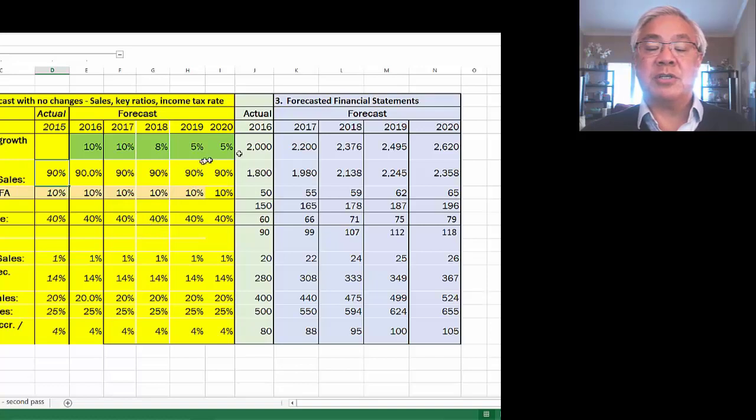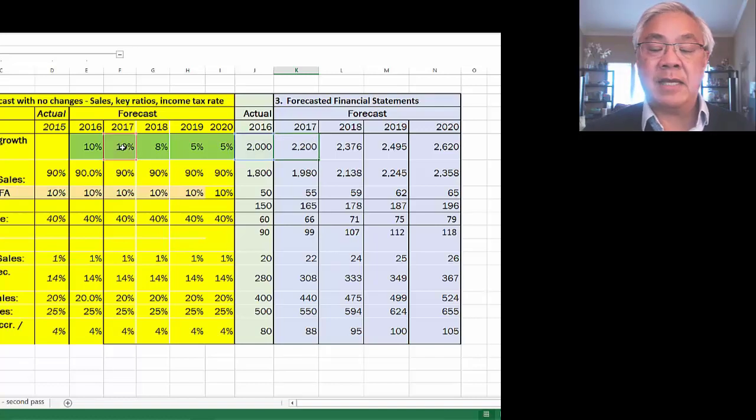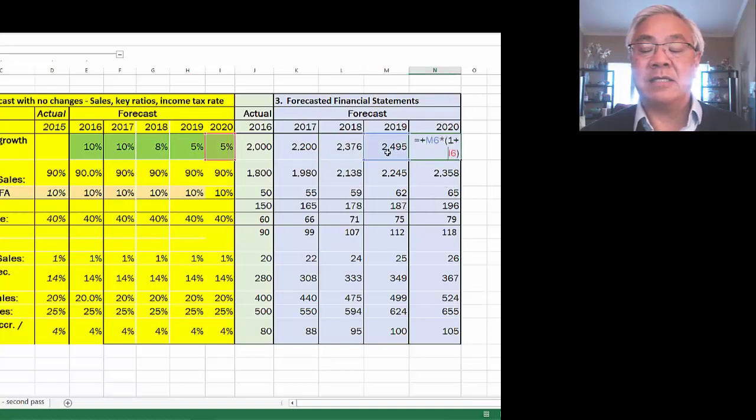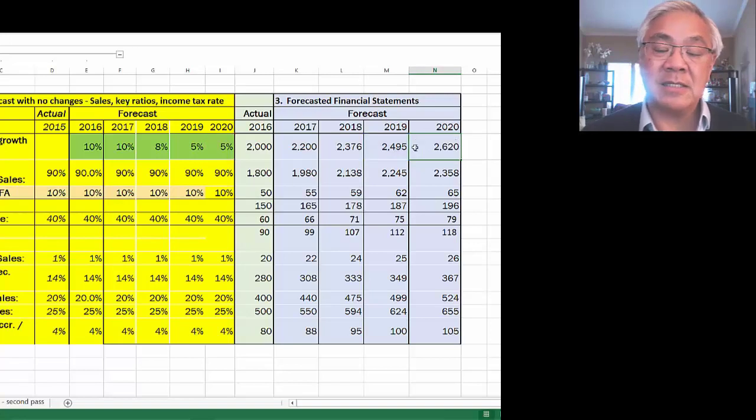Now we're ready to do the projections. Here's 2016. That's just the baseline. Then we start our projections. This cell is the last year, the year 2016, times 1 plus the growth rate for 2017. That's 10%. Next is the same. It's just 2017 times 1 plus the growth rate projected for 2018. All the way to the last year, where we say 2020 equals 2019 times 1 plus the growth rate. So you see how it is. Just make sure your formulas have the right factors in them as far as relative and absolute.